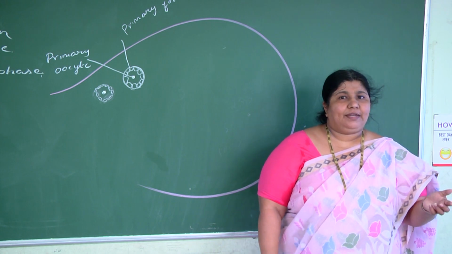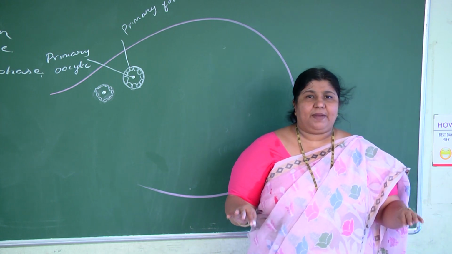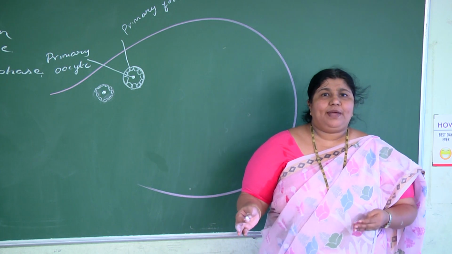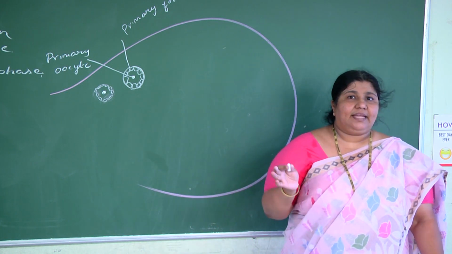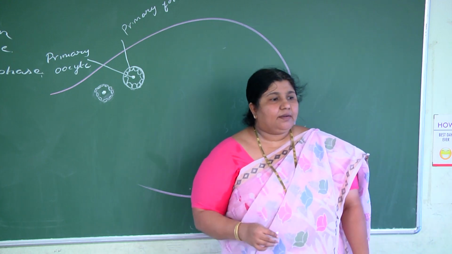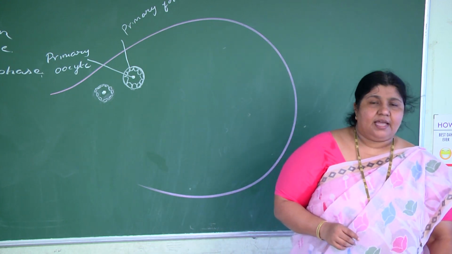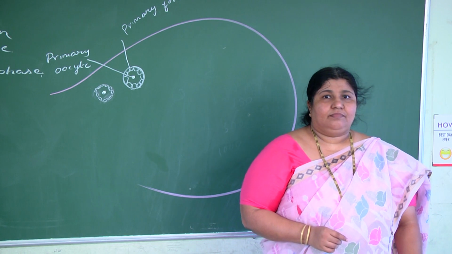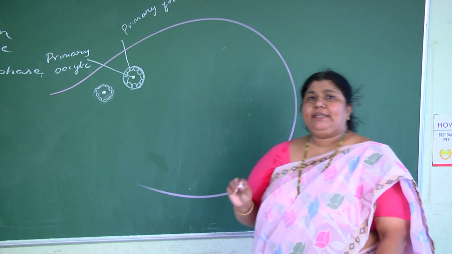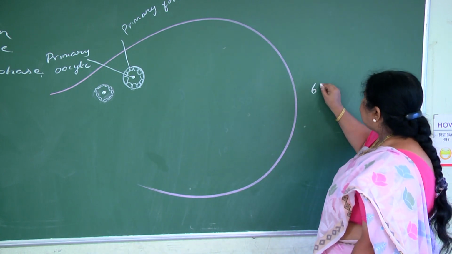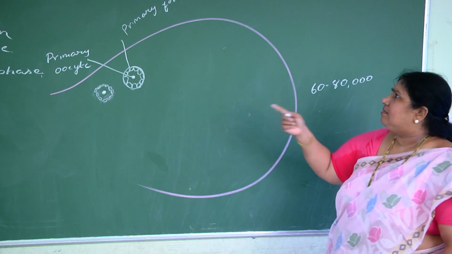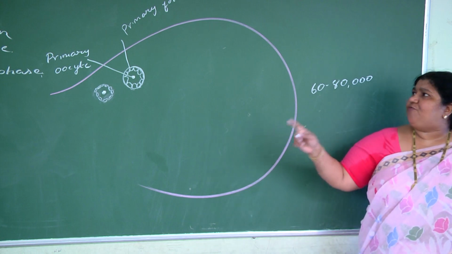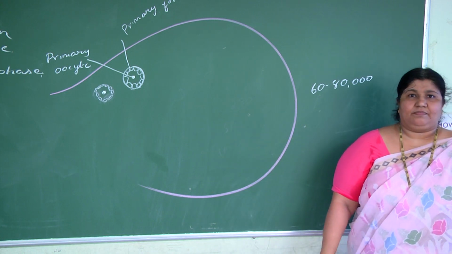Up to puberty, no more division is taking place. Up to puberty, many follicles will get atrophied, they degenerate. The term we are using for degeneration is atrophied. And at puberty, only 60 to 80,000 primary oocytes, or primary follicles, will be present in the ovary.